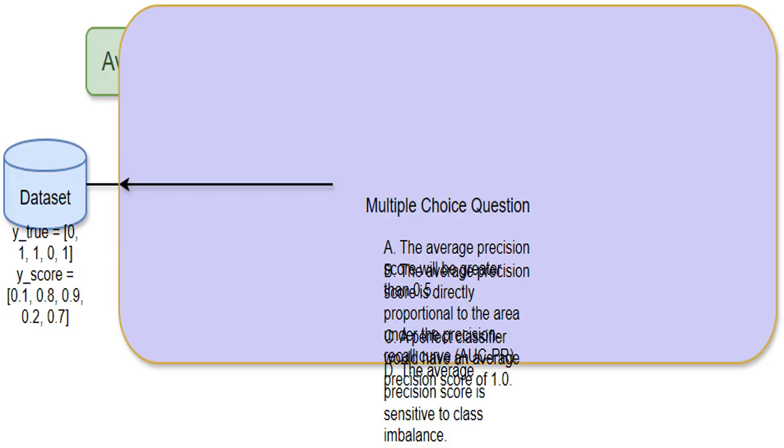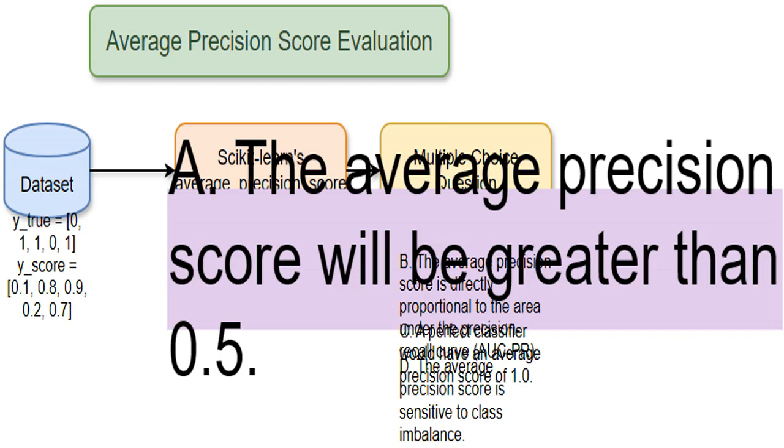I'm testing your understanding of the average precision score by asking you to choose which statements about it are true. Get ready to put your knowledge to the test. This statement is asking if the average precision score, AP, for the data I've provided will be higher than 0.5. Intuitively, we might think so, because the model's higher probabilities mostly seem to match the actual positive labels, but a precise calculation is needed to confirm.